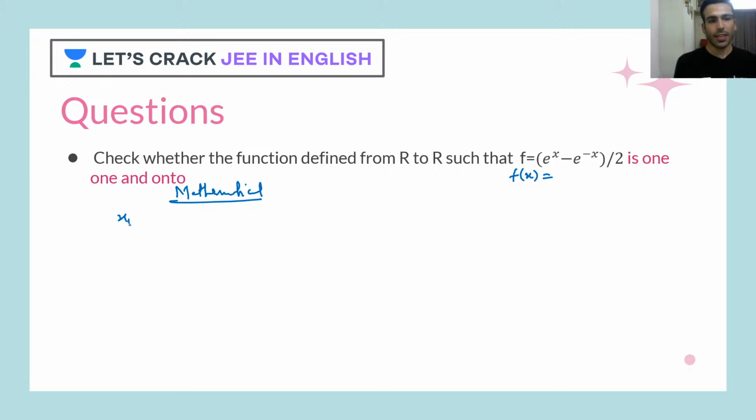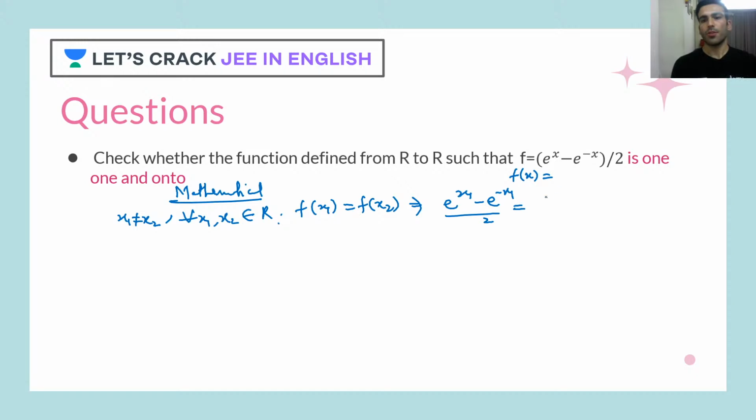For 1-1, what I told you is we assume as if it's a minimum thing. So I'll assume that x1 and x2 are different, for all x1 and x2 belonging to the real numbers, such that f of x1 is equal to f of x2. Rewriting this, e raised to x1 minus e raised to minus x1, by 2, is equal to e raised to x2 minus e raised to minus x2, by 2.